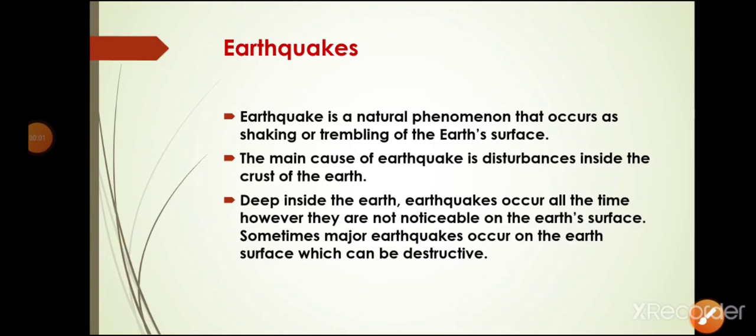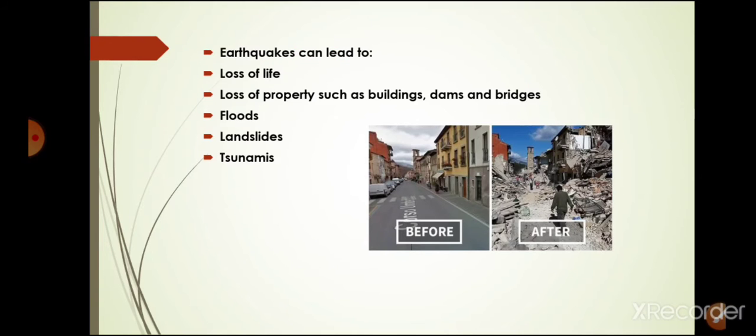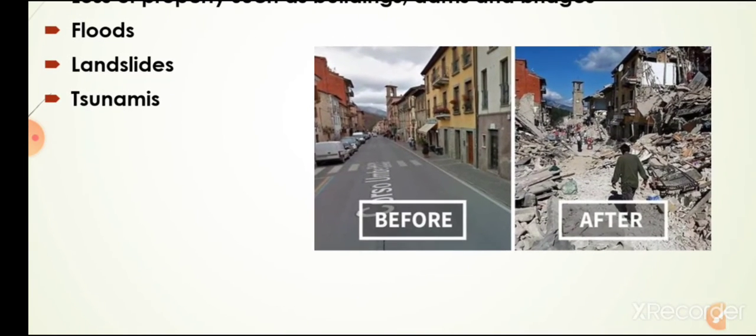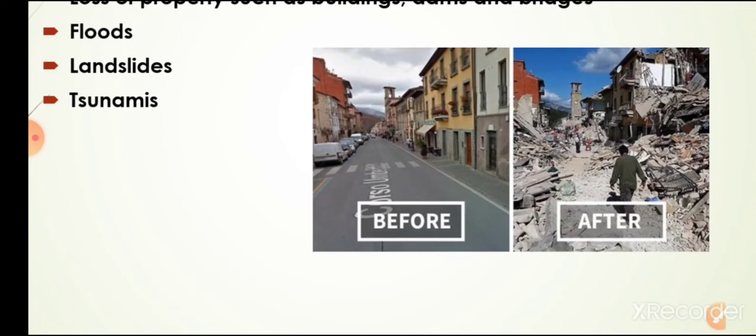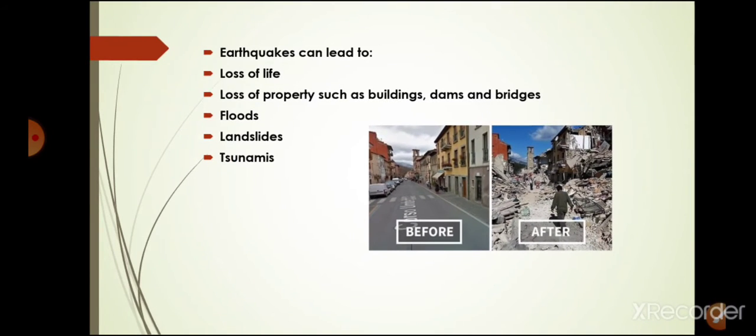Now students, the next topic is earthquake. Earthquake is another natural phenomenon which we will study in this chapter. So students, what is an earthquake? A sudden shaking or trembling of the earth which lasts for a very short period is called an earthquake, and it is caused by a disturbance inside the earth's crust. Now you can see here the image before the earthquake and after the earthquake. There is huge destruction just because of the earthquake. It means that an earthquake can lead to loss of life, loss of property, floods, landslides and tsunamis.